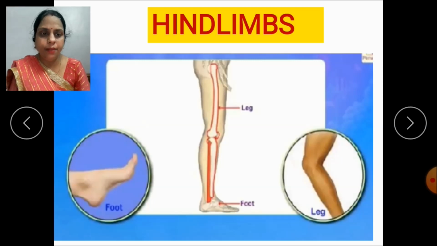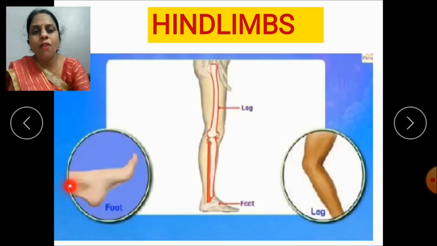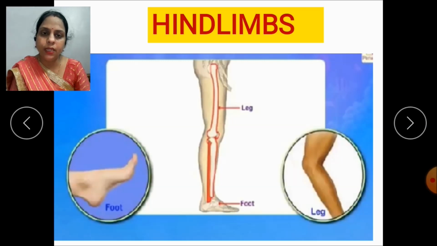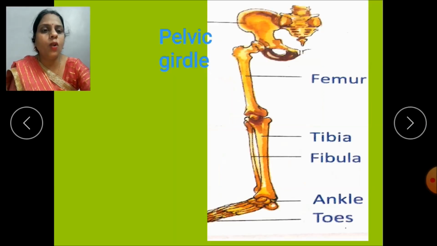Now the hind limbs. Hind limbs means your leg and your foot. This hind limb also consists of two parts, upper part and the lower part. Upper part consists of one bone and lower part consists of two bones, just like the forelimbs. So how many bones are present in the hind limbs? Three bones. One in the upper part of the leg and two in the lower part of the leg. Let's see what they are.